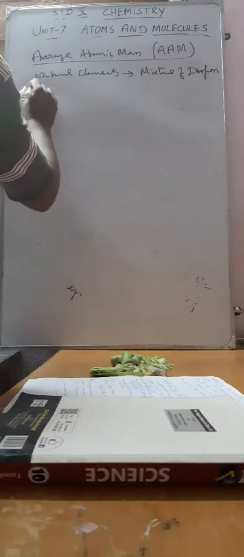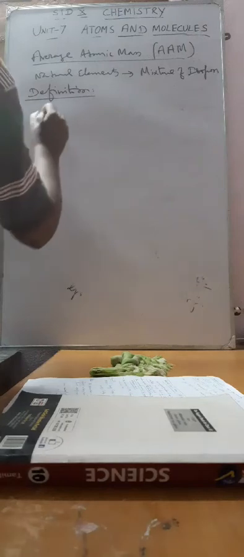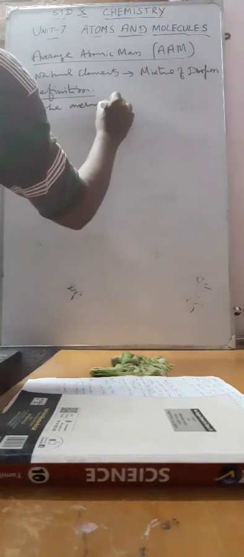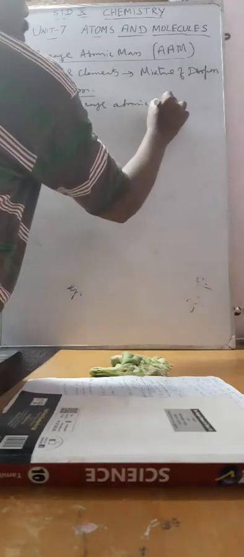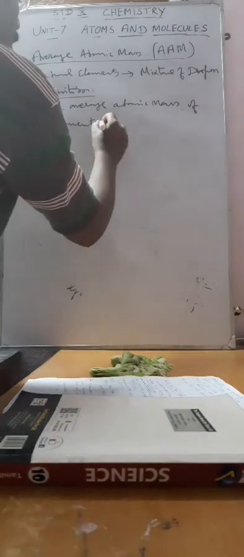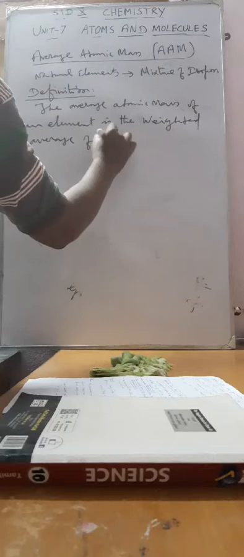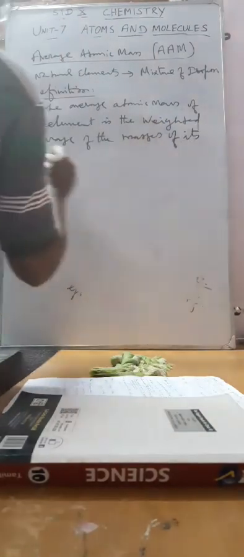So what is the definition? The average atomic mass of an element is the weighted average of the masses of its naturally occurring isotopes.